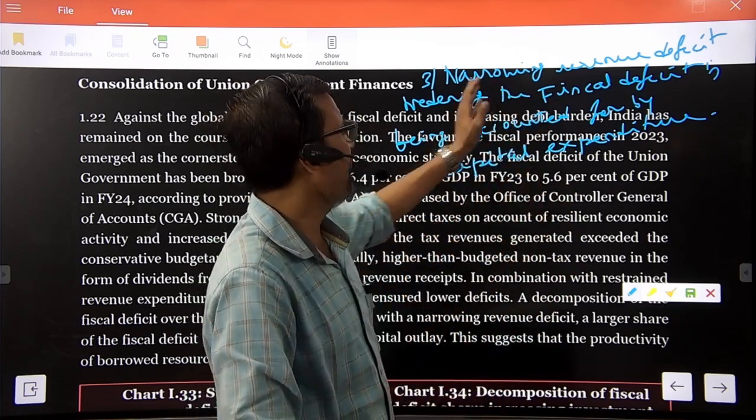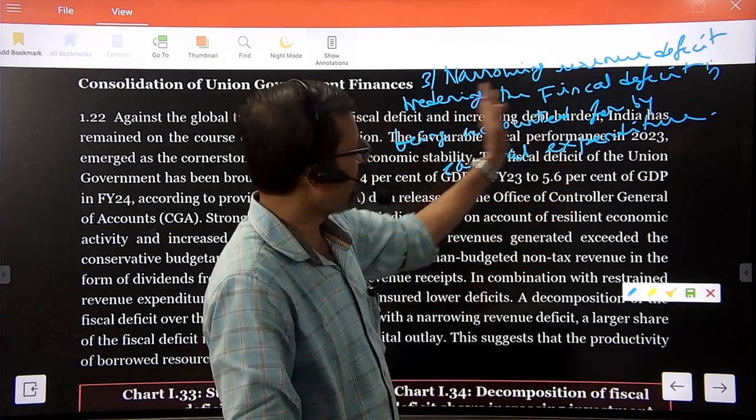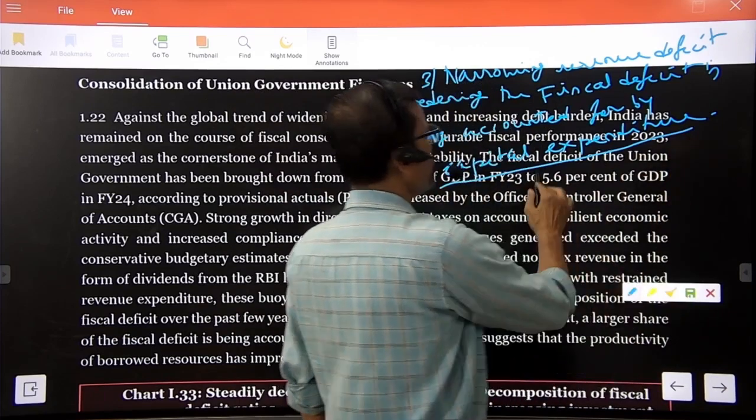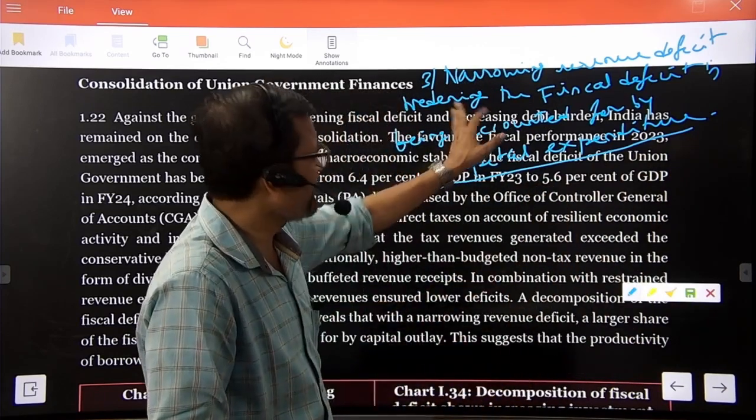So the government reduced the revenue deficit and increased the fiscal deficit, which means capital expenditure rose, which is a productive expenditure.